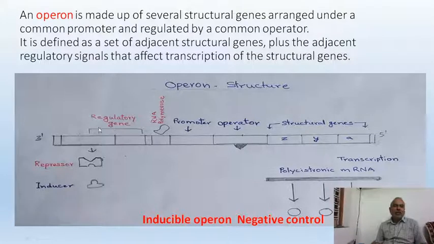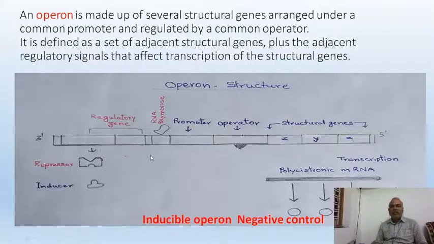Next to the promoter, there is a regulatory section. This regulatory gene produces a protein called the regulatory protein, commonly known as the repressor. The repressor has a site that fits a site on the operator. The operator receptor site and the repressor attachment site are so specific that the repressor will attach.